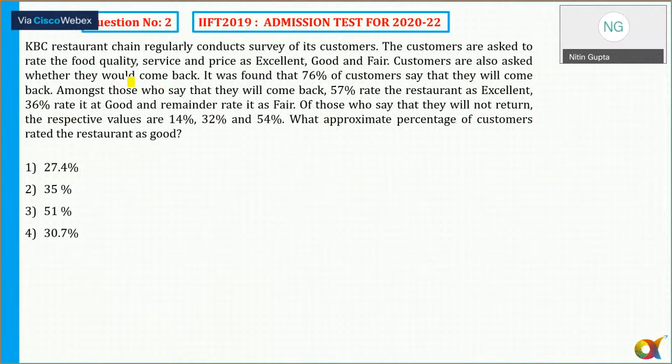2. KBC restaurant chain regularly conducts a survey of its customers. The customers are asked to rate the food quality, service, and price as excellent, good, and fair. Customers are also asked whether they would come back. It was found that 76% of the customers say that they will come back. So if I say total 100 customers, 76% say that they will come back. So how many say they will not come back? That is 100 minus 76, which is 24.